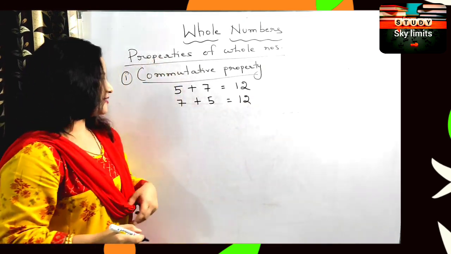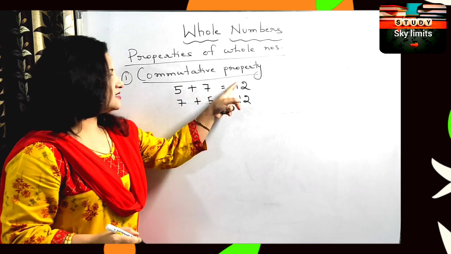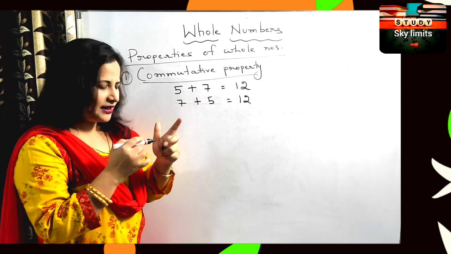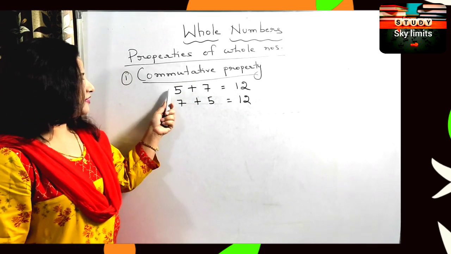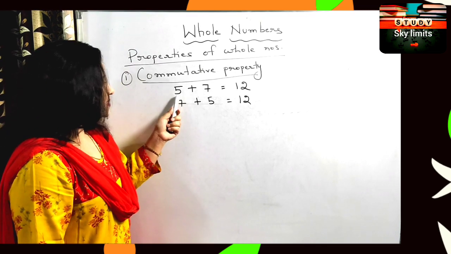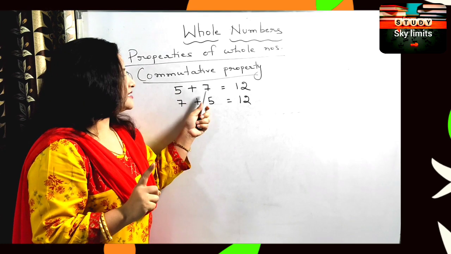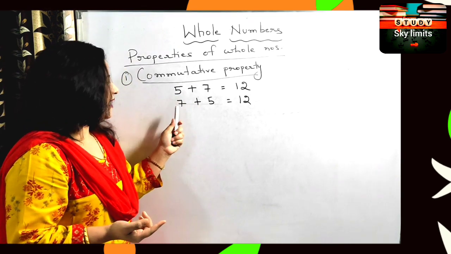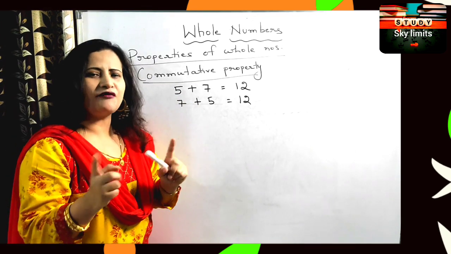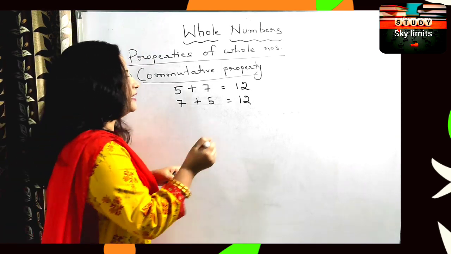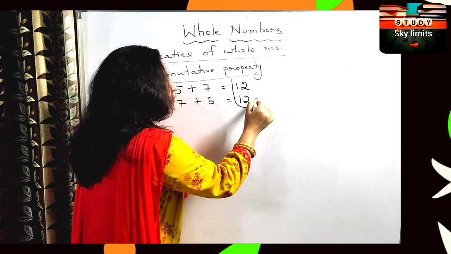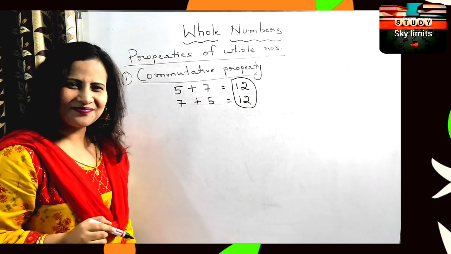Is there any difference between the answers? In the first case, we wrote 5 in the first position and 7 in the next. But in the second case, we interchanged the order of the digits. But that did not affect the sum.